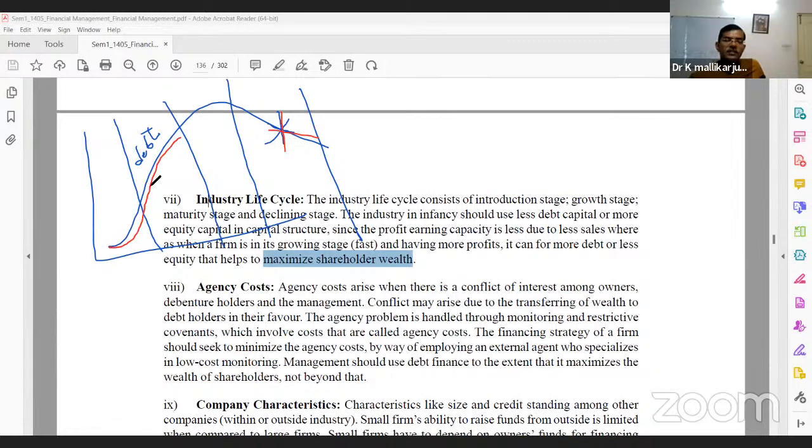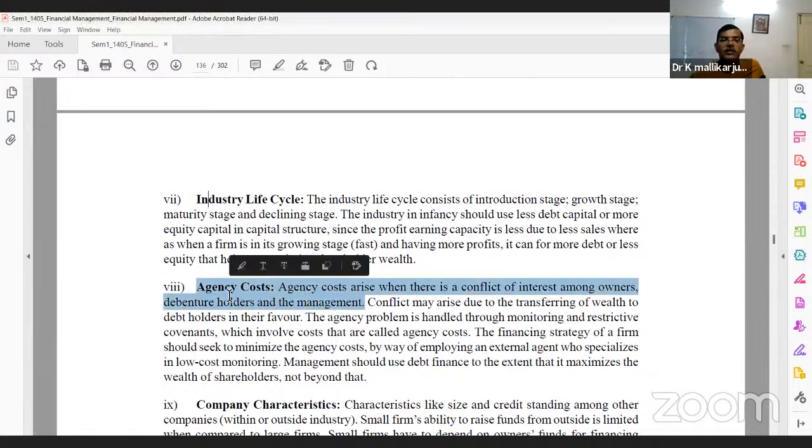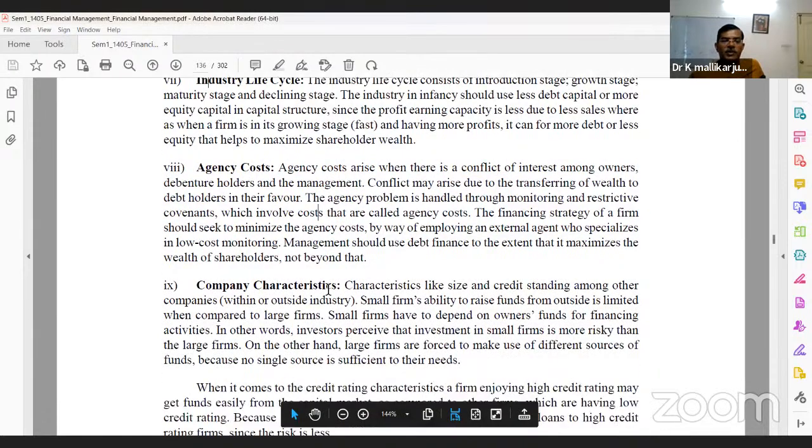In the growing stage, the firm can take debt. Why? Debt is a cheaper source of finance. They can issue debt here, but they can't issue it in this, what we call, declining stage. They can't mobilize debt in the declining stage. Agency cost is nothing but the conflict between the debenture holder and the company, the management's point of view.